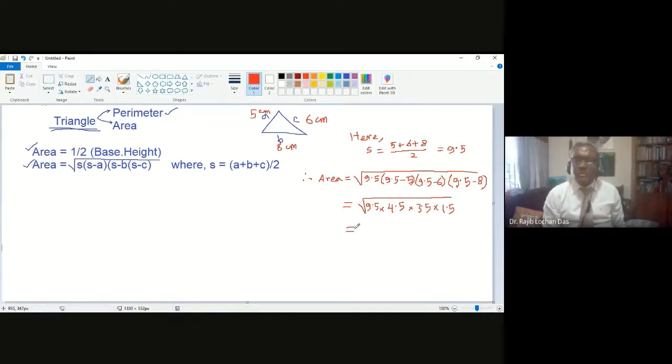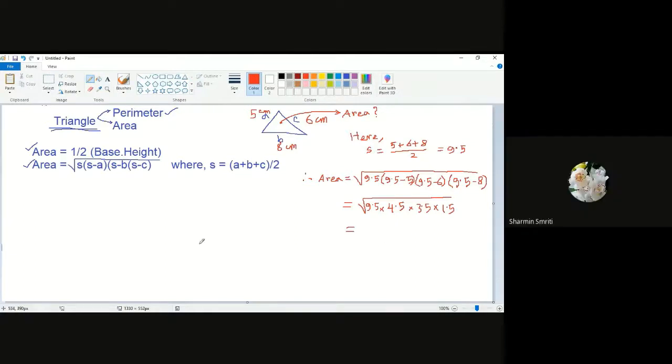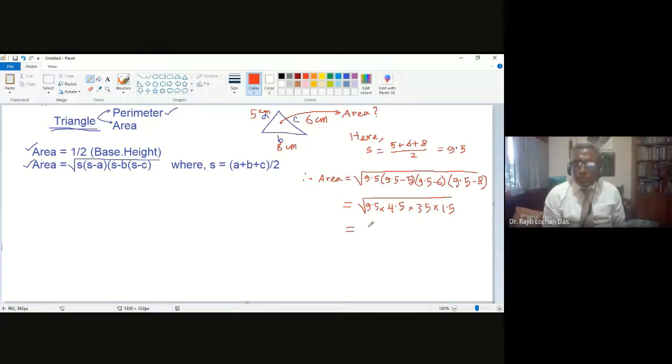Anyone has done this? Anyone has got the answer? Yes, sir. 40.98. After root over, 14. After root over, sir, right? Okay.